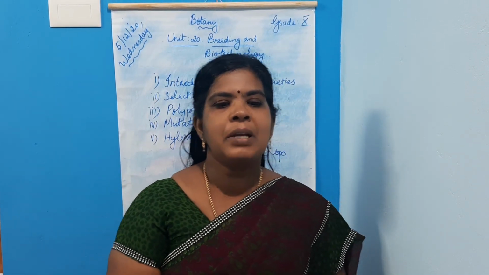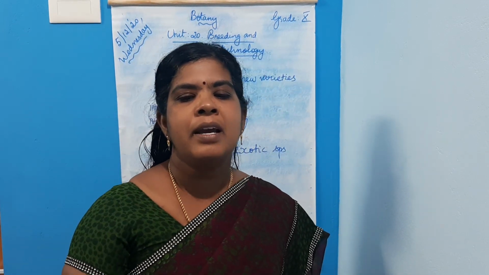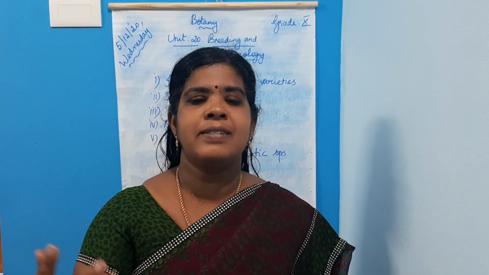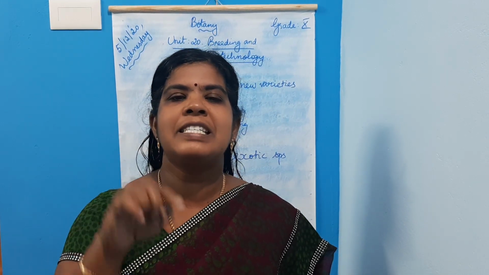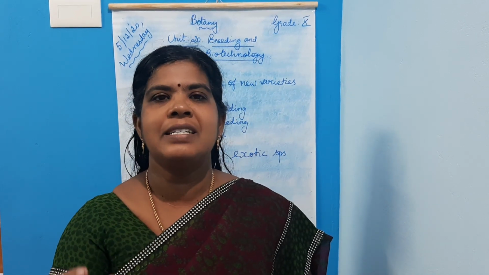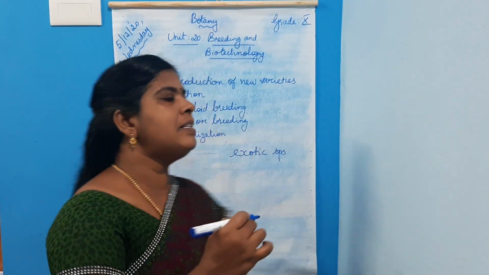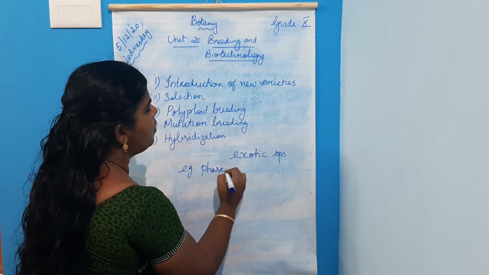Sometimes the plant material may carry pests or diseases. So before importing or introducing this plant material, these plants should be tested in a plant quarantine. That is a legal restriction. Example, Phaseolus mango.